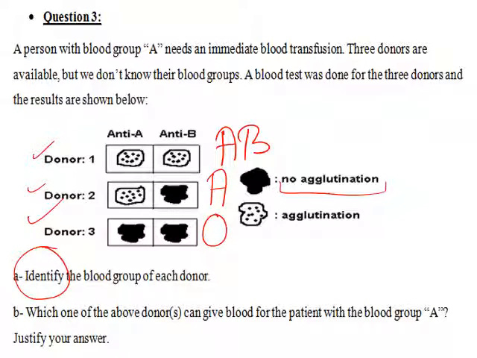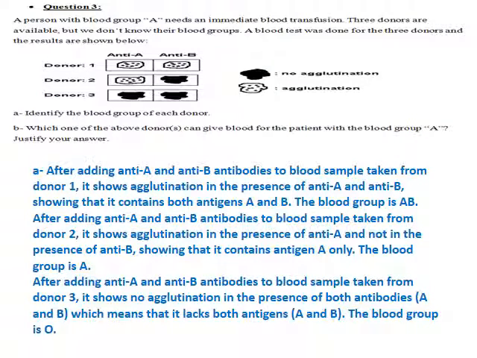Which of the above donors can give to the patient? After adding anti-A and anti-B antibodies to the blood sample taken from donor 1, it shows agglutination in the presence of anti-A and anti-B, showing that it contains both antigens A and B. The blood group is AB.